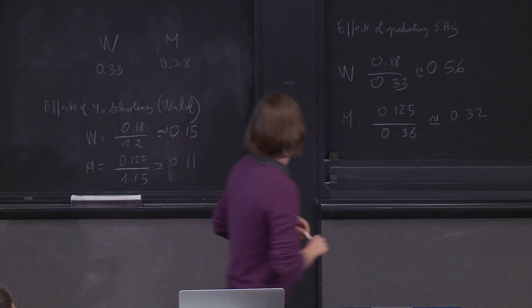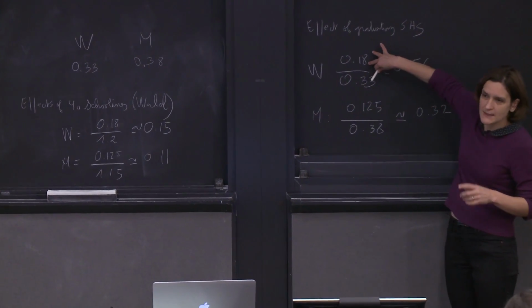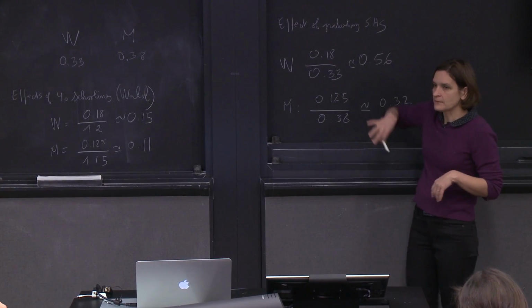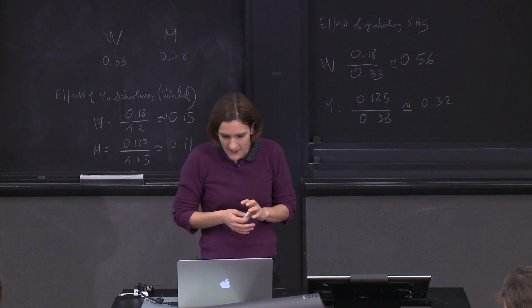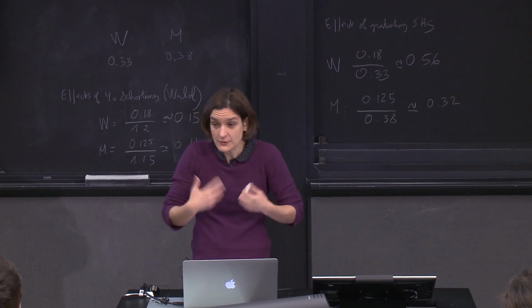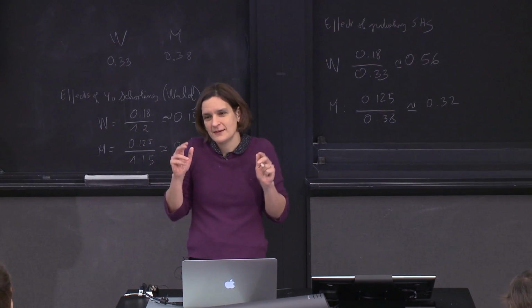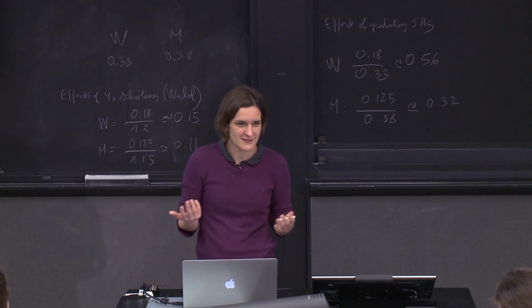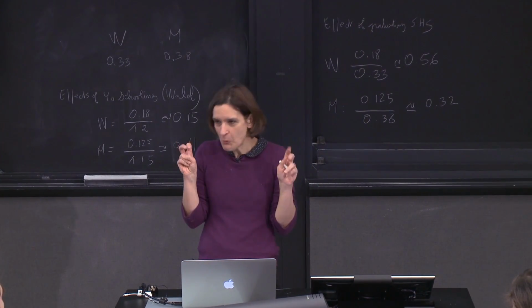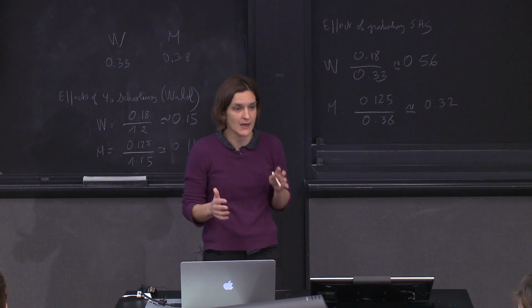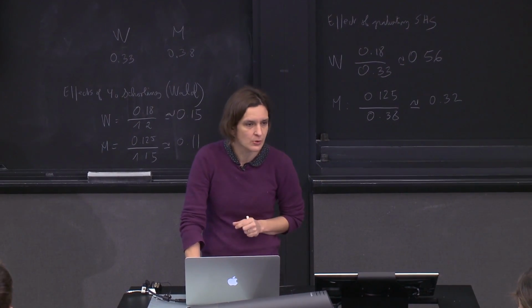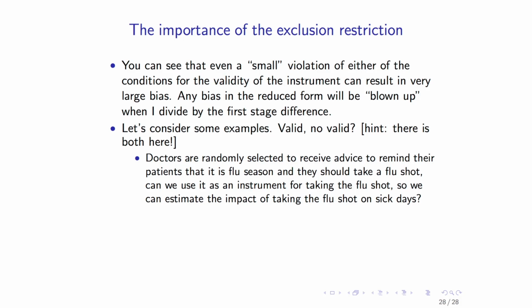What we can see from the formula is that we are basically dividing the reduced form by the first stage. So any bias in the reduced form is going to be blown up by the first stage. We need to keep that in mind: when we are doing IV estimation, there is no such thing as a small bias, because the small bias gets blown up. Not so much in instances where the first stages are very large, but there are often cases where we're dealing with relatively small first stages, and then any small bias gets blown up by something large.